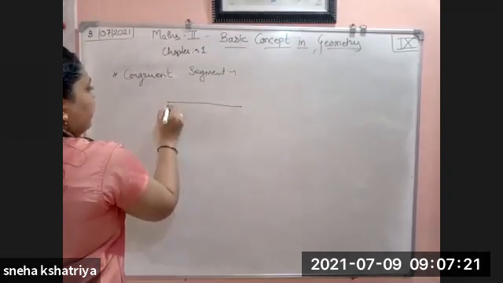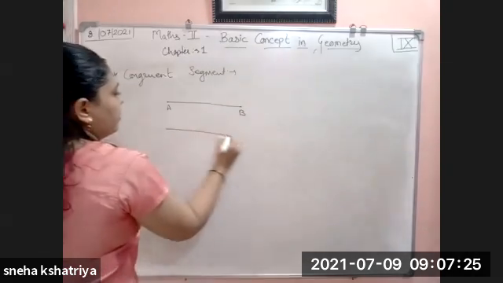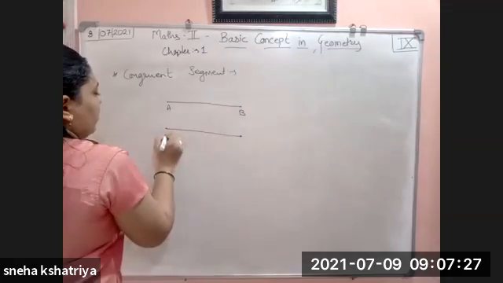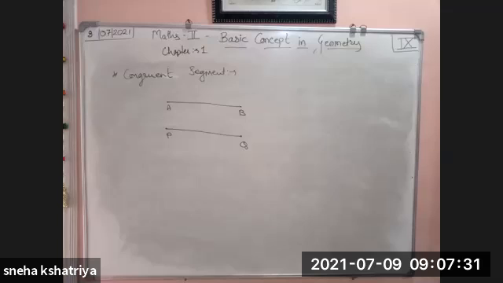This is a segment. A segment is what? It has two endpoints, P and Q. Let us suppose PQ or AB, CD, whatever it is. If the length of two segments is equal, then the two segments are congruent.